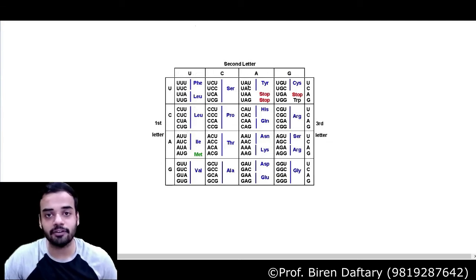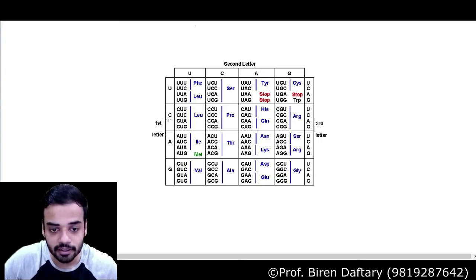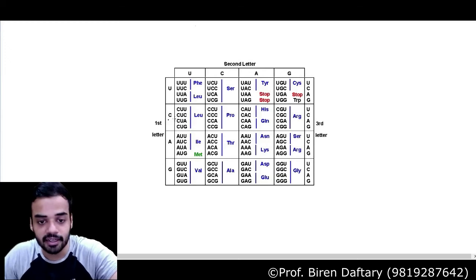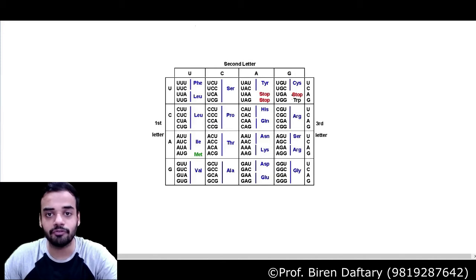Suppose I say find CCG. First I will go over here, first letter, I will get the C, correct? Then for the second letter I will go over here, so I know that it is somewhere over here. Then I go G, so CCG is over here. Are you understanding this? Is this clear? So this is how you find the codon.